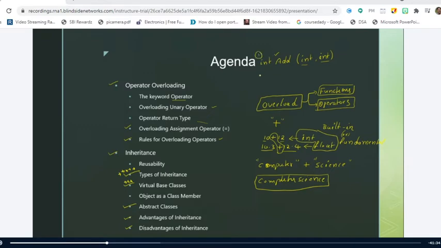But later what I have done is I make use of the same function, the add function. This time I'm not using the add function to add two integer values. I'm writing the code in such a way that it will add two floating point numbers and return the float value. Right? So what is the function name here? Add, sir. Add, which is the same function name which is used to add two integer values.